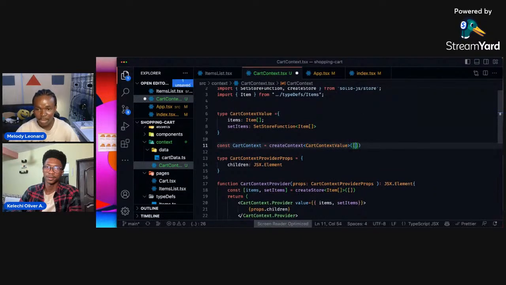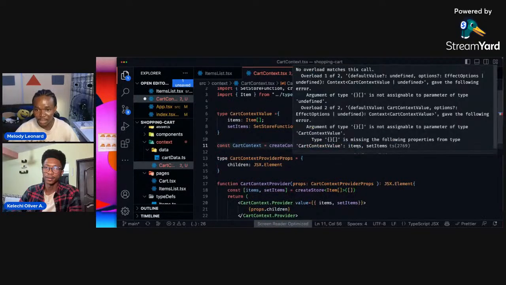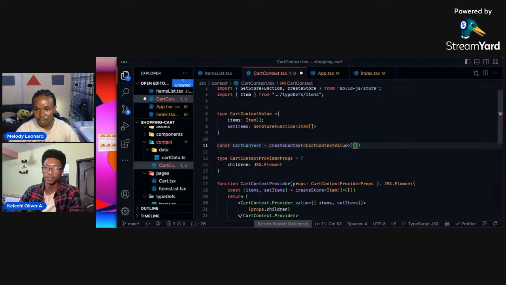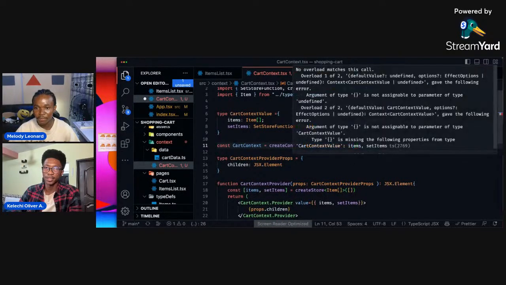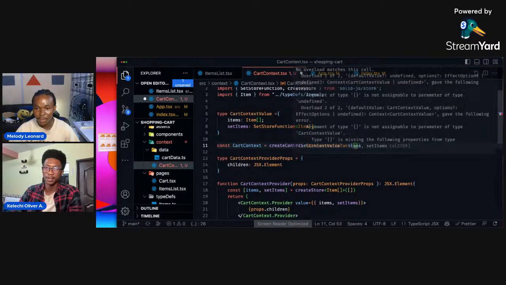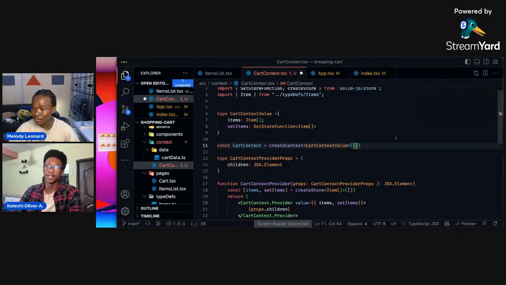So let's try that. I'm going to pass in a default object, an empty object, and then put items as an array. Then we have to define the setItems. So we have to go through that bureaucracy, but I think there's a way to write it. You can have defaults for those things.